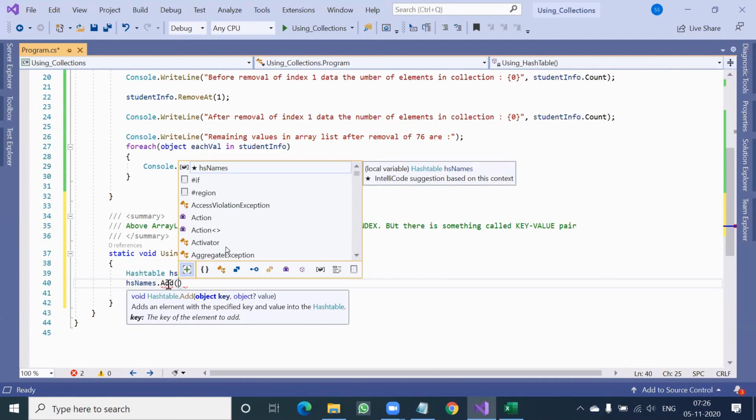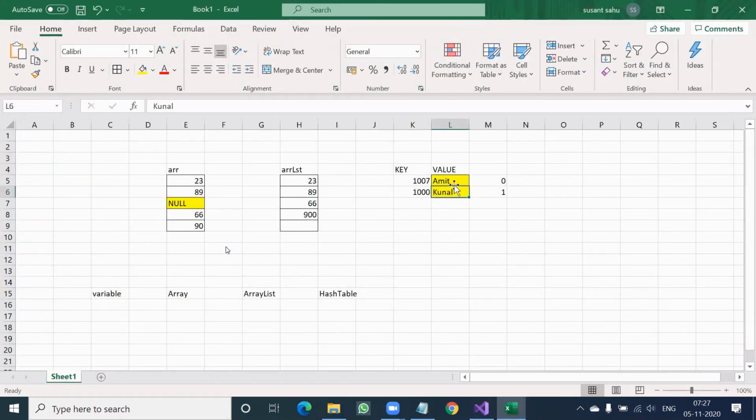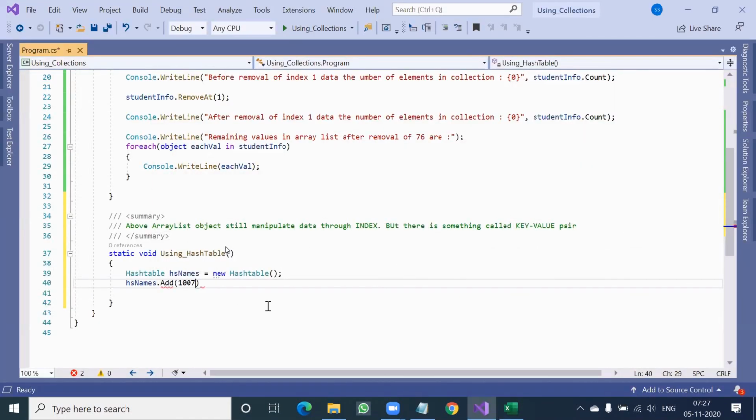That means any type of key, any type of value. So I said roll number 1007 for Amit, 1000 for Kunal. So 1007, comma, Amit. Have a look. My value is of string type, but my key is of integer type.